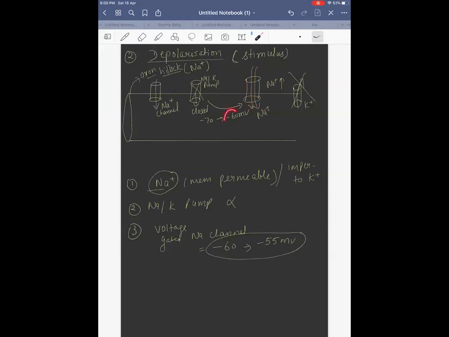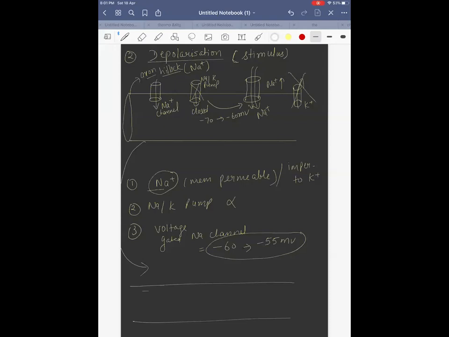Tell me, what is going to happen to this voltage now? Minus 60. More positives are coming in. It will become minus 50, minus 40, minus 30, 0, 10, 20, 30. It will start coming to the positive value. So finally, it will give you the reversal of charges.